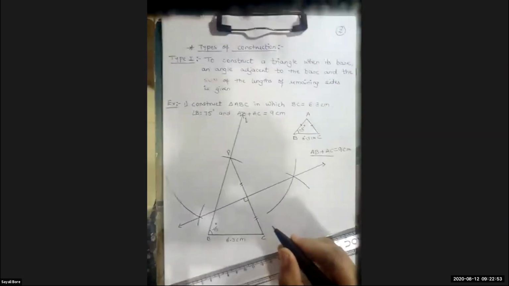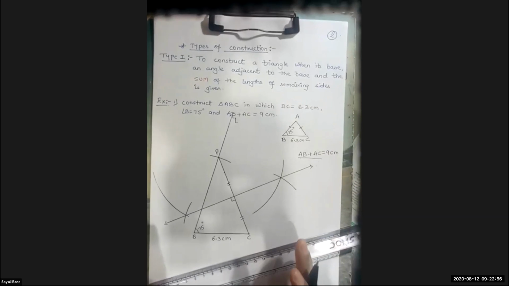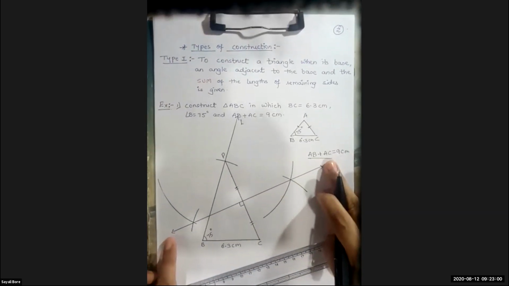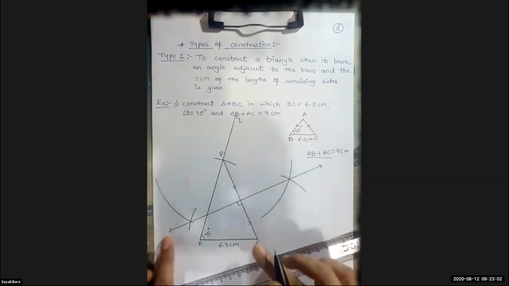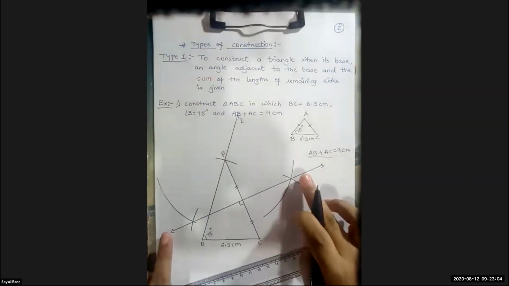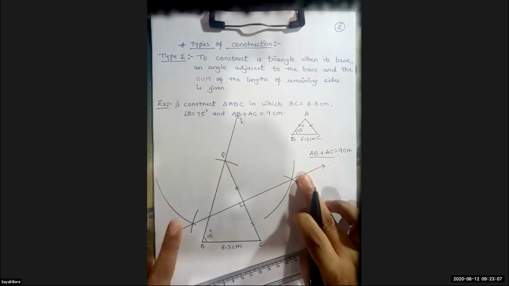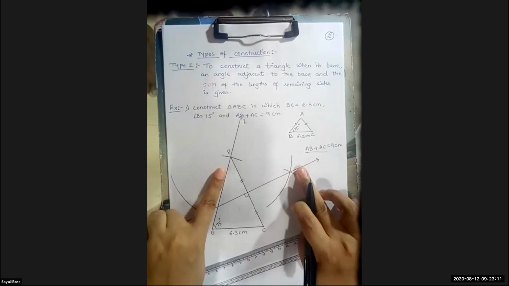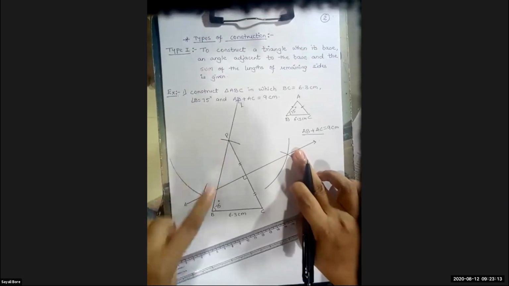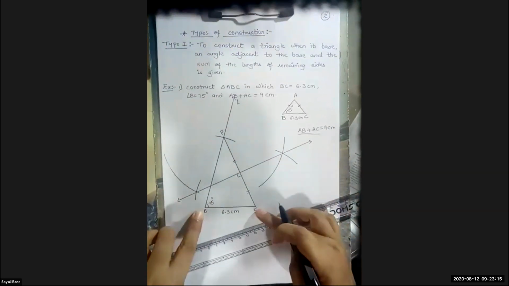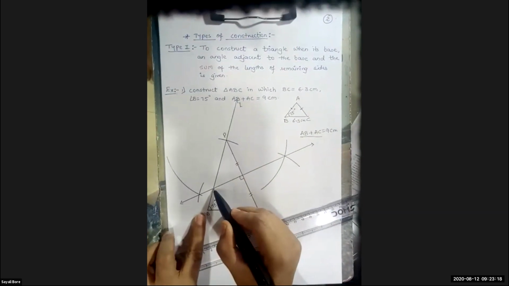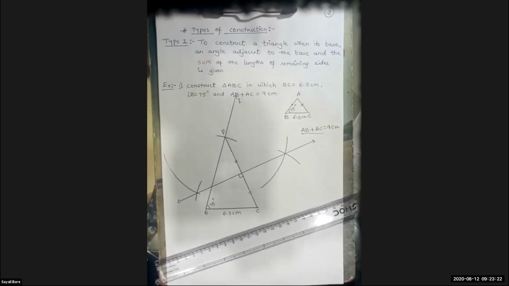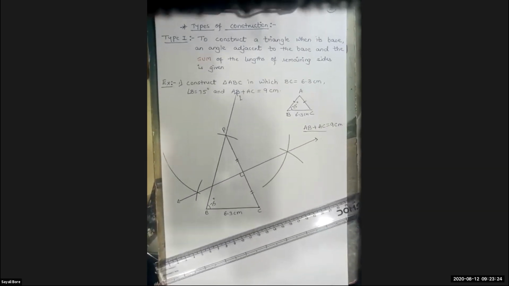Now what you have seen, when I draw the perpendicular bisector of segment PC, this perpendicular bisector bisects the side PB and PC here in 2 points.